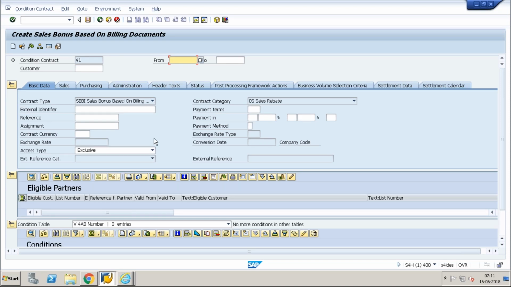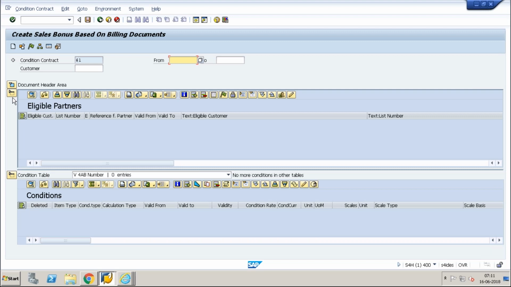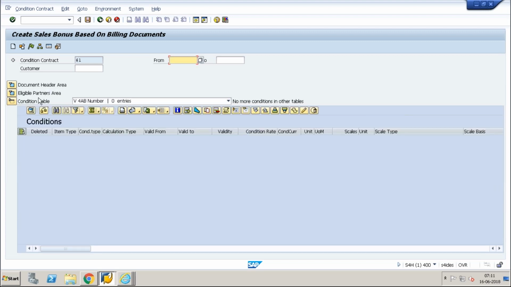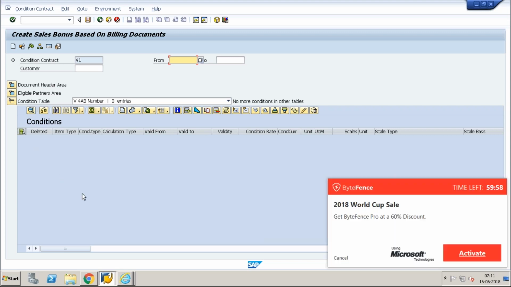Previously it was showing supplier, but now it changed to customer since we activated the customer. This is also controlled from the condition contract type. The from and to period is nothing but the range or validity of this condition contract. There are certain sections: first a header, then eligible partners, and condition tables. So my condition contract will have header details, partner details, and condition tables.